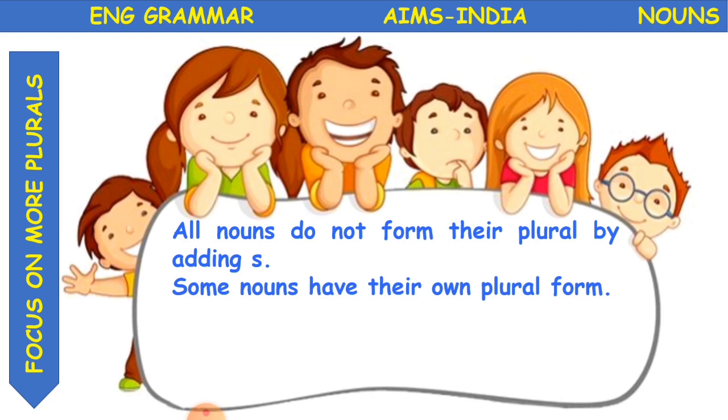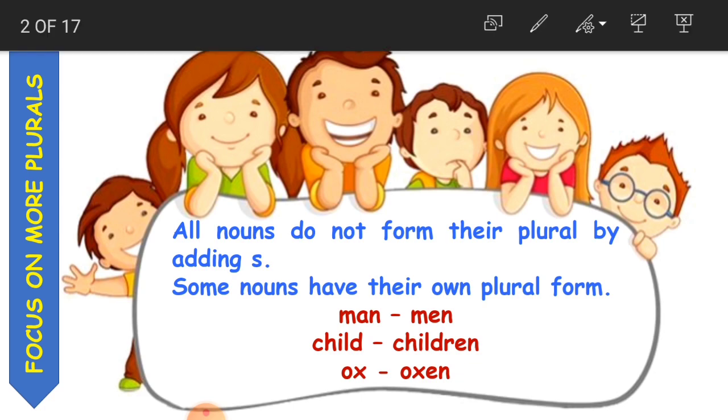All nouns do not form their plural by adding s. Some nouns have their own plural form. They are different in the plural form.